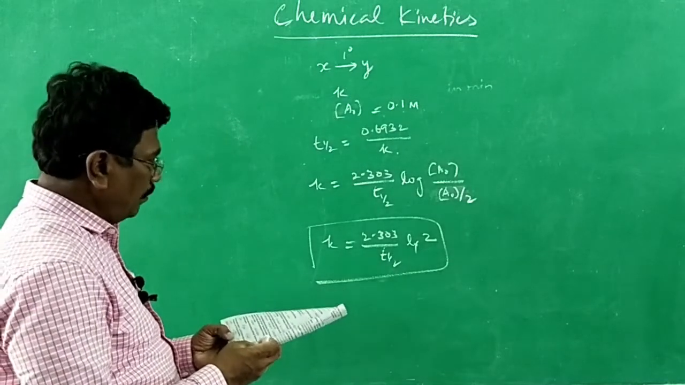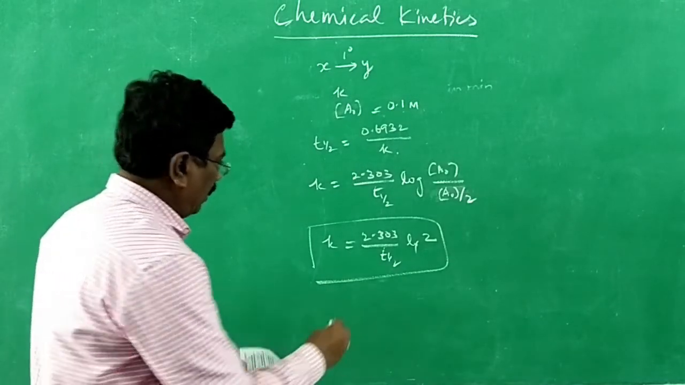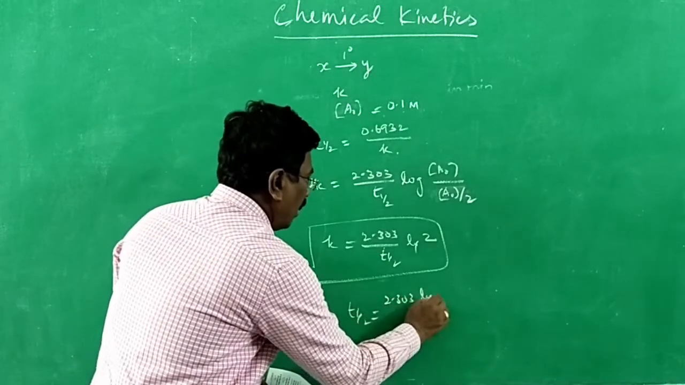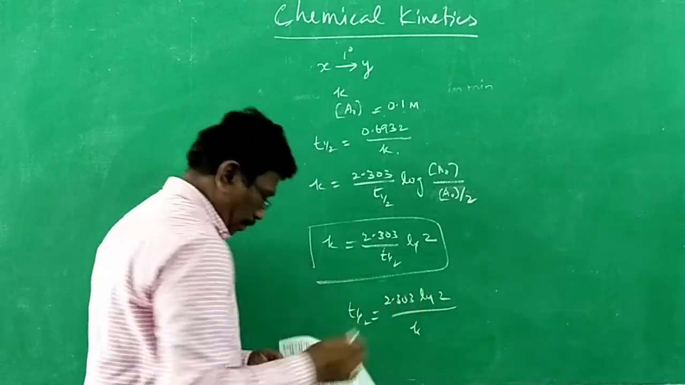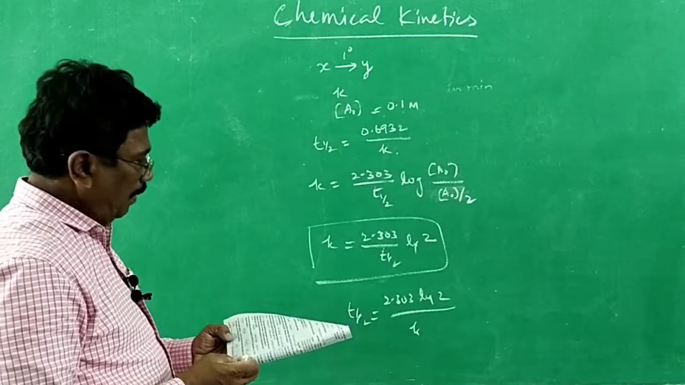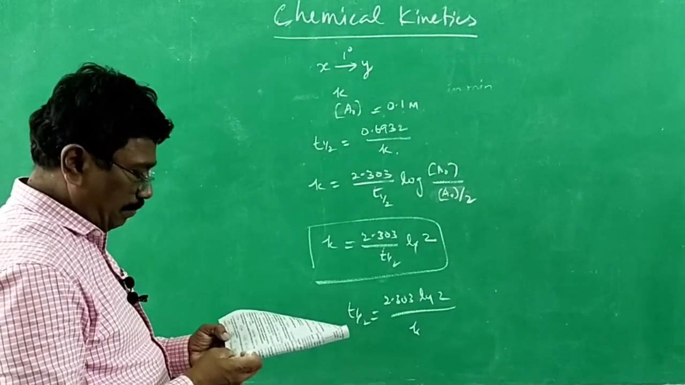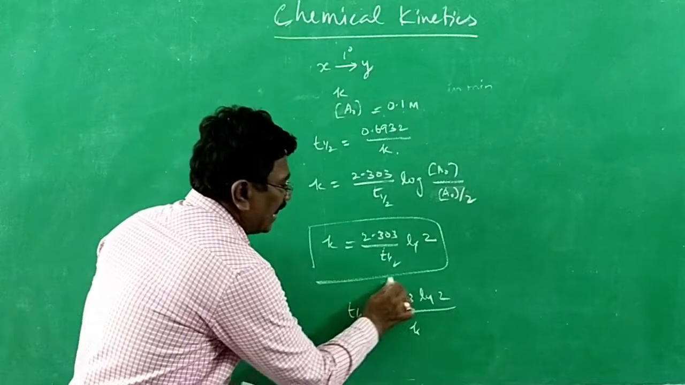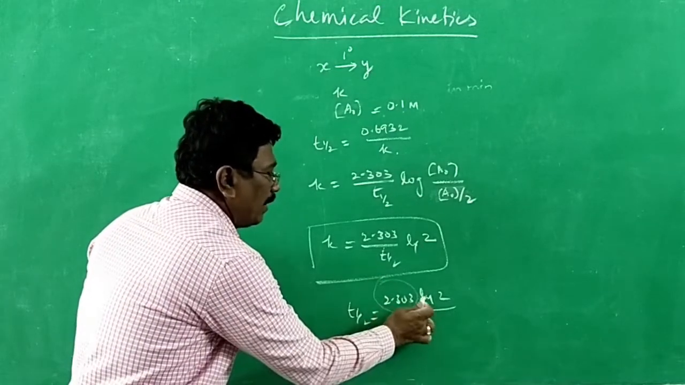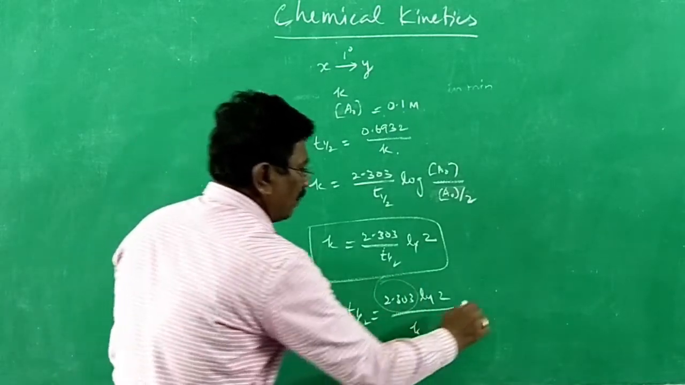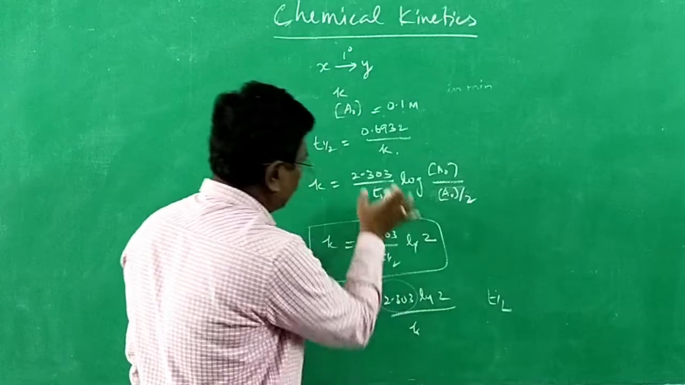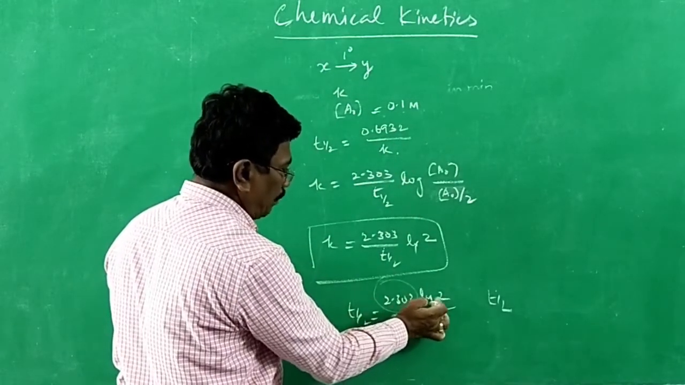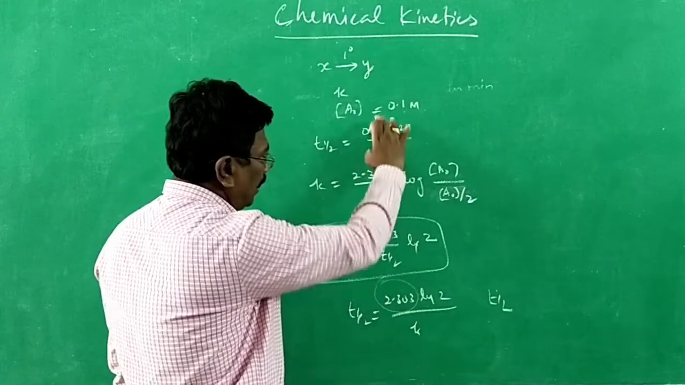k is equal to, they asked for half-life. Half-life t half is equal to 2.303 log 2 divided by k. If 2.303 is removed, you will be getting the natural logarithm. That is t half equal to, if you multiply 2.303 into log 2, log 2 is 0.3010, you will be getting this option.